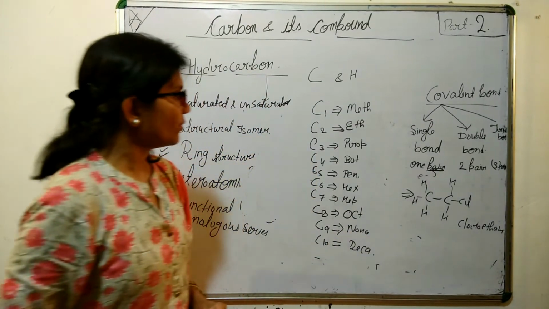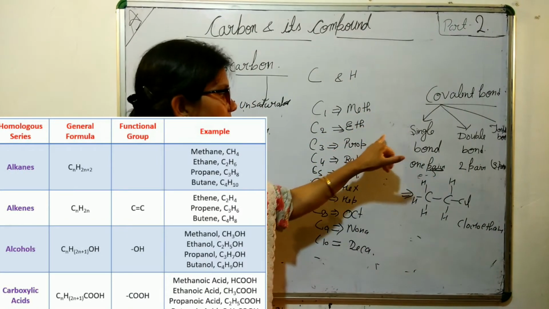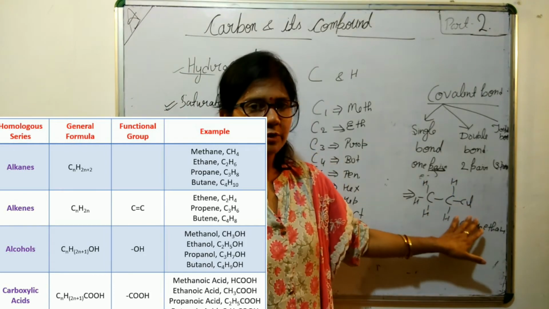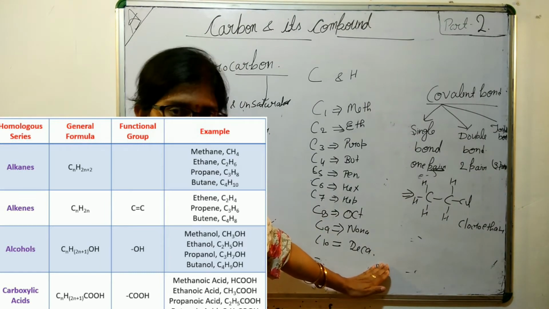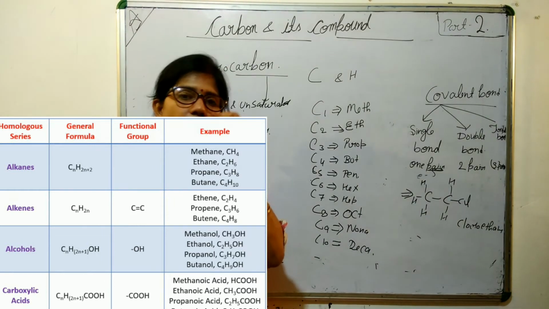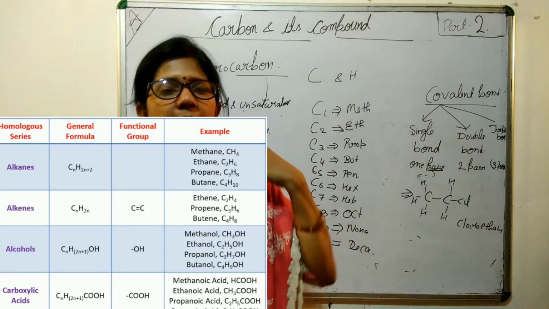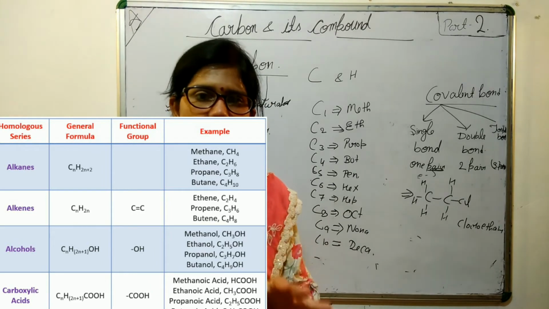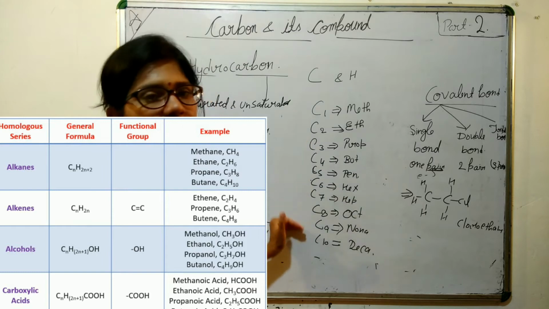So it is very important so that we can make chloromethane, chloroethane, chloropropane by changing the number of carbon, but the functional group remains the same. So the chemical property will remain the same. So what is the homologous series? Homologous series is a series of carbon compounds in which the functional group remains the same but the number of carbon changes.